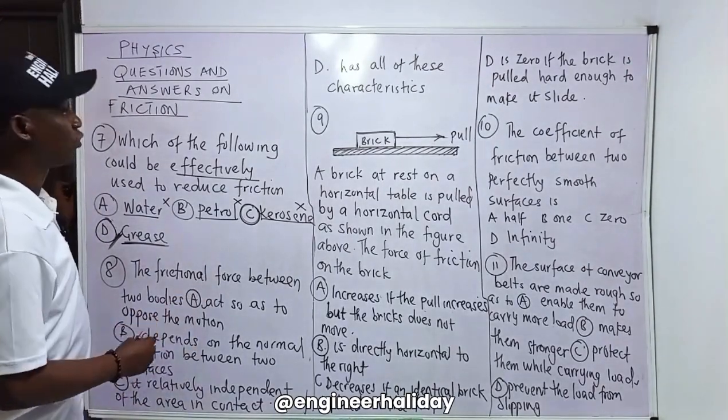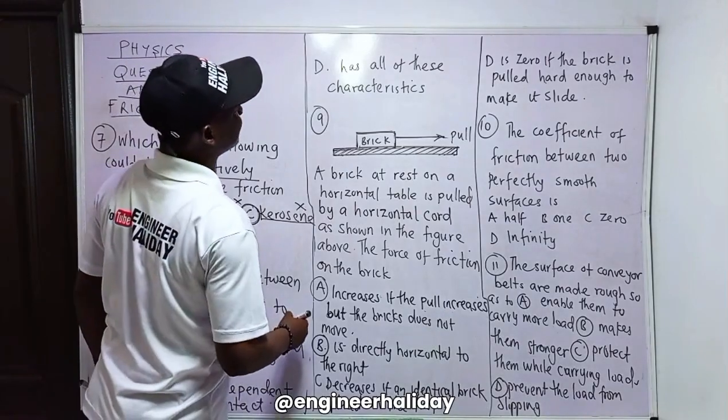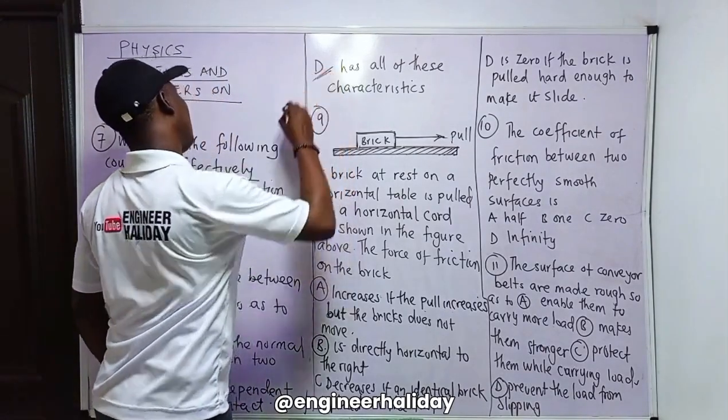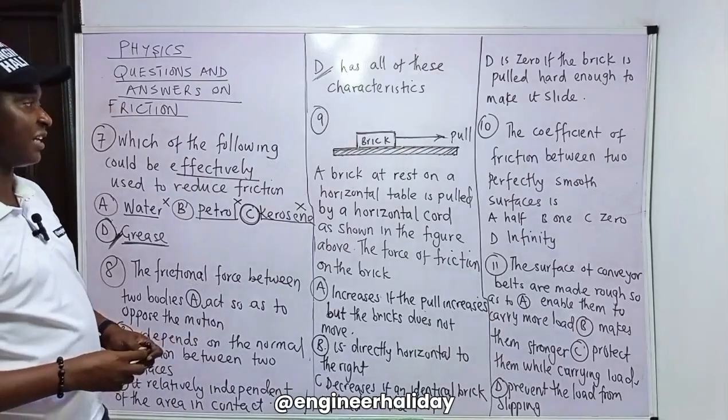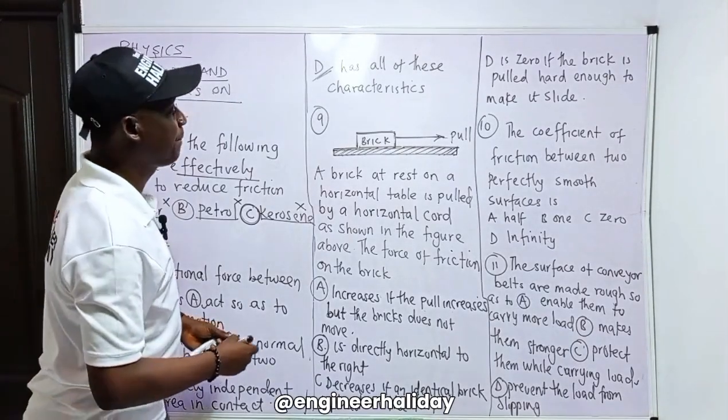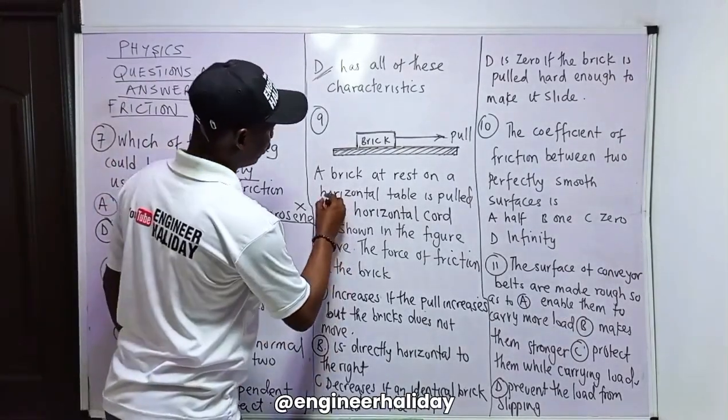That means A is correct, B is correct, C is correct. Has all these characteristics. Yes. So I will go for D. Number 9. This has said a brick at rest on a horizontal